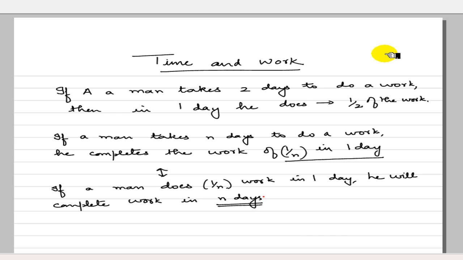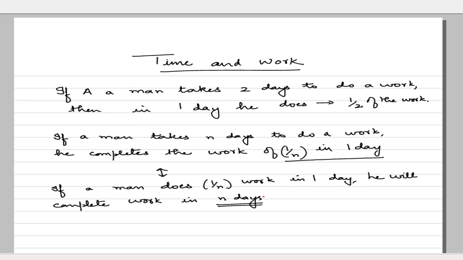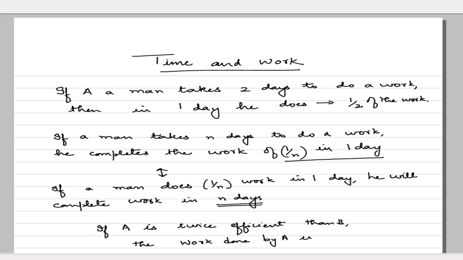The work done by A is 2 times the work done by B. So for example, if A is twice as efficient as B, then work done by A is twice work done by B.